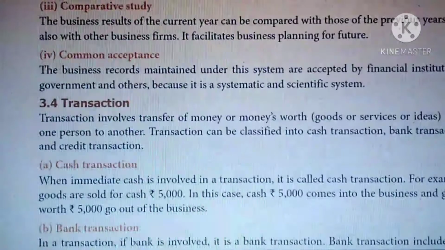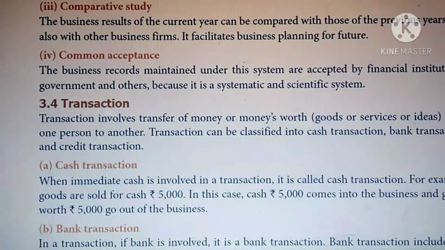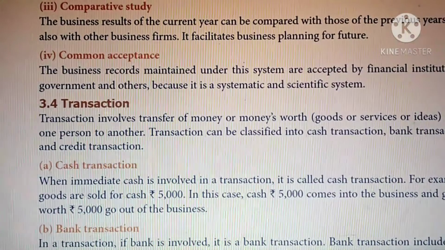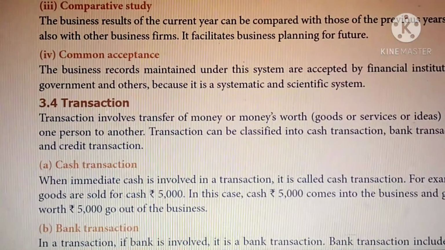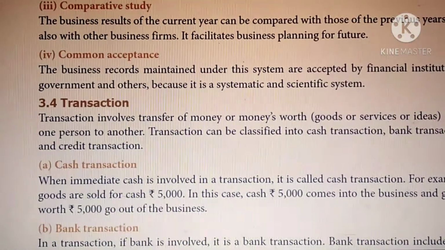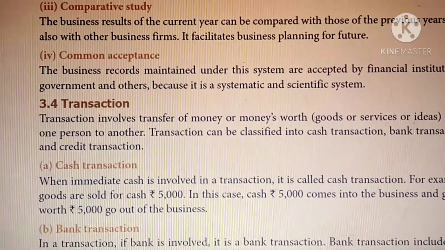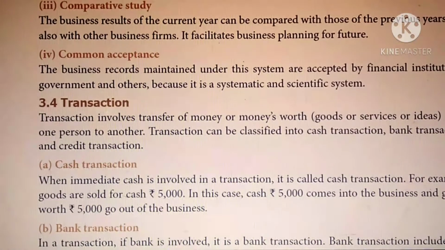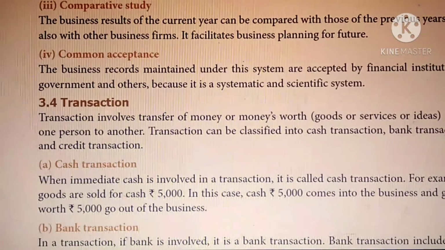Then comparative study. Through the double entry system, the business result of the current year can be compared with those of the previous year. So we compare the previous year account with the current year account. It facilitates business planning for the future and we predict the future. All these things happen because of the double entry system. So through that we facilitate business planning for the future.